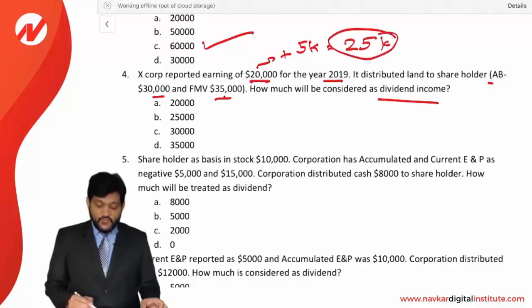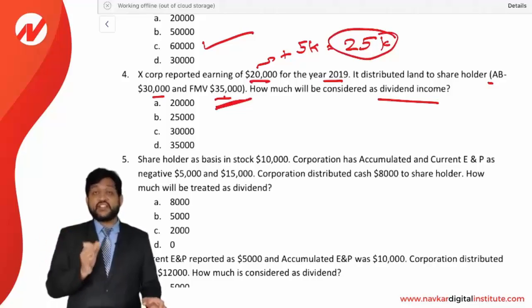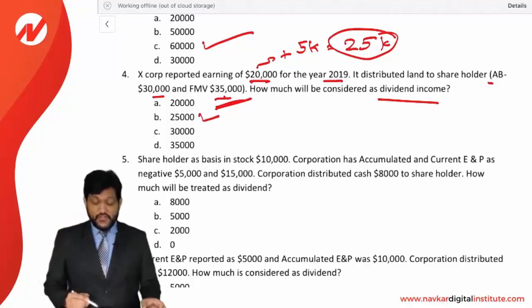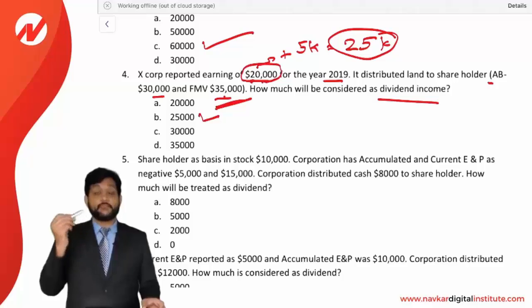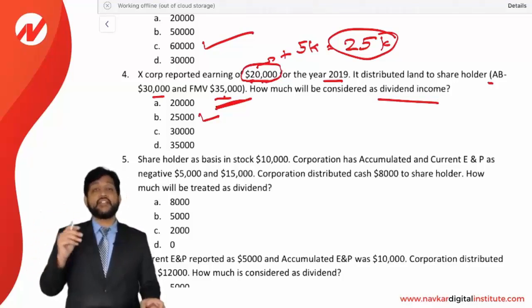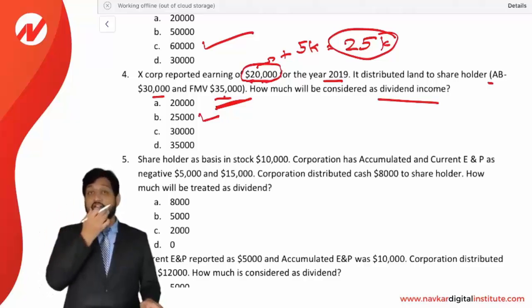The distribution amount is 35,000, which is FMV. So out of 35,000, 25,000 is up to E&P. So it will be considered as dividend income and the remaining is a return of capital. So answer is B, 25,000. You need to see very carefully. Original E&P was 20,000, but the distributed property has a gain. That gain is added to the current E&P, and that's why E&P has become 25,000, and accordingly it will be the dividend part.